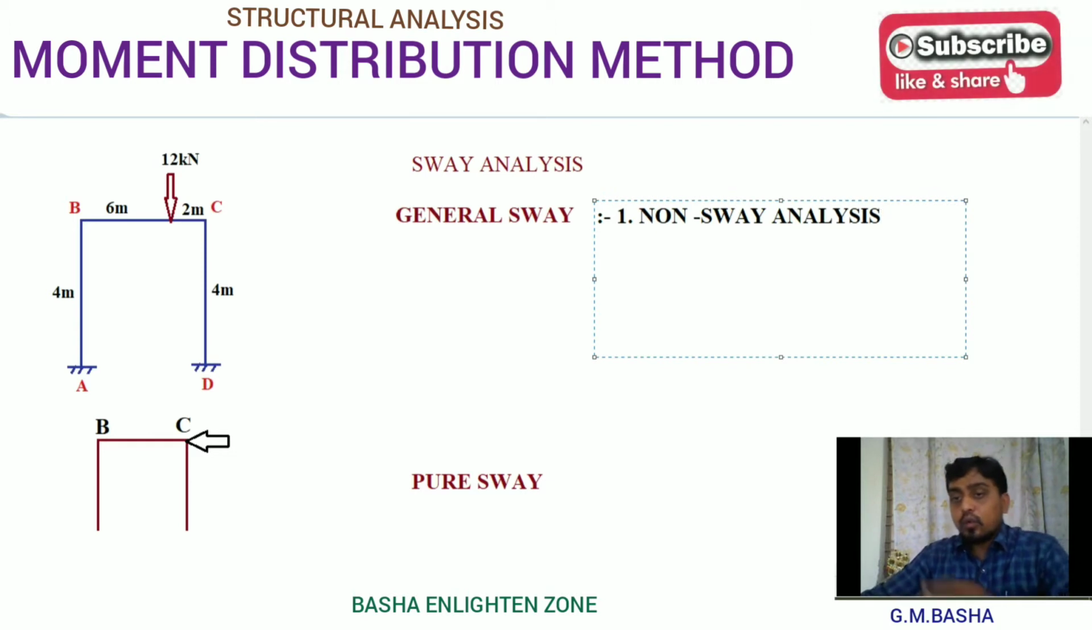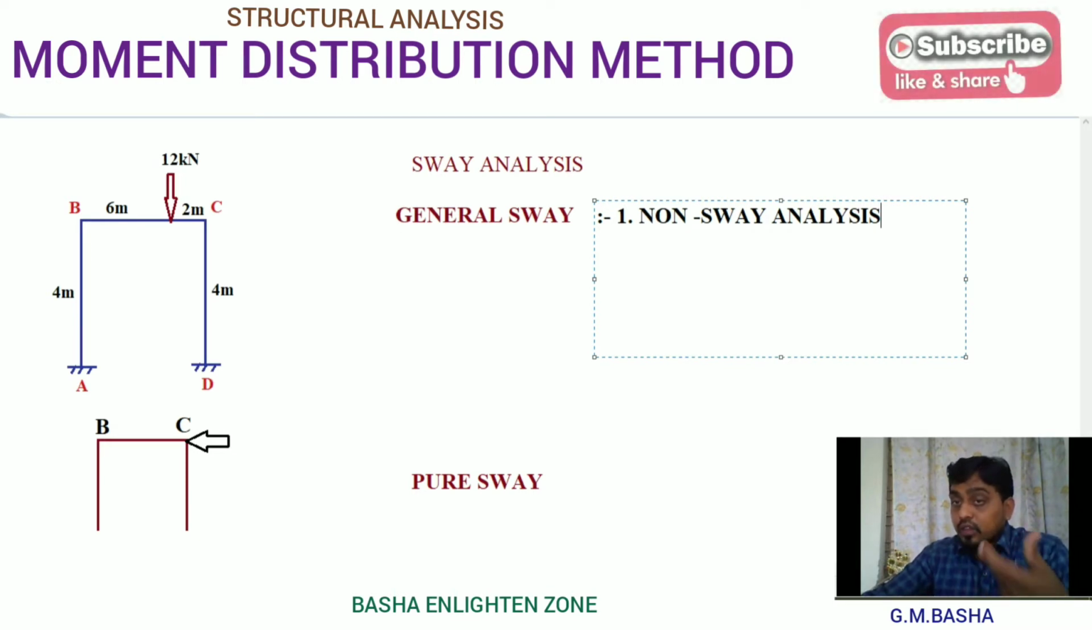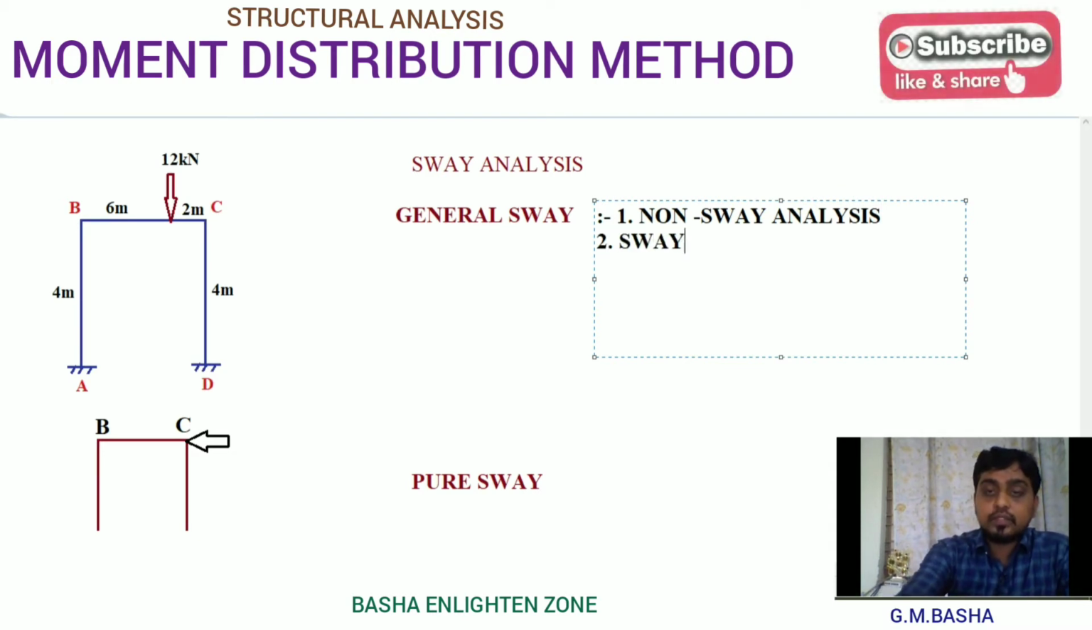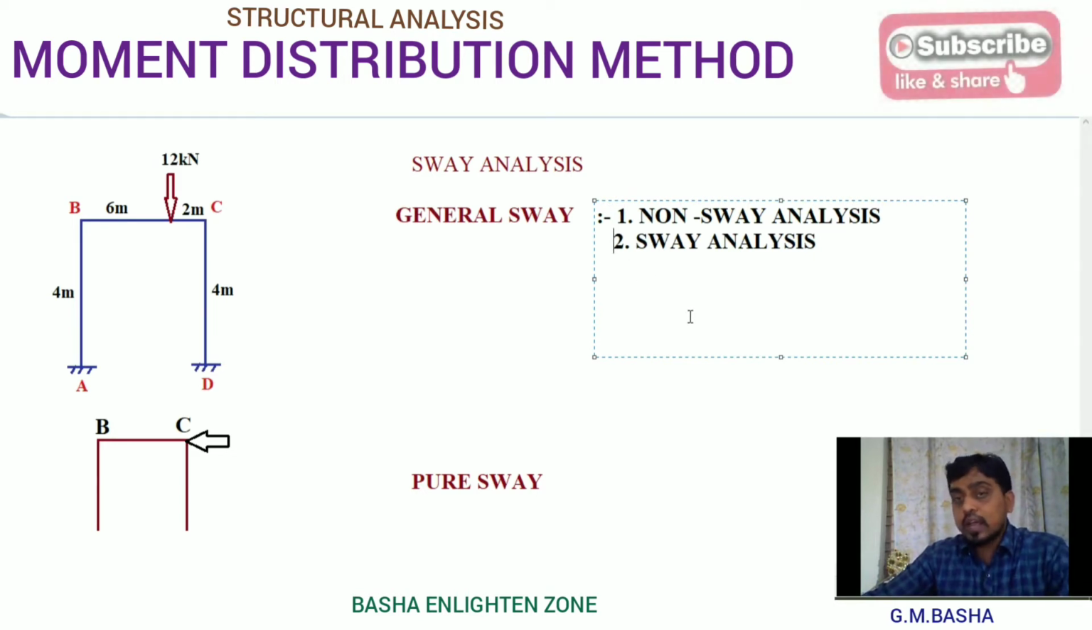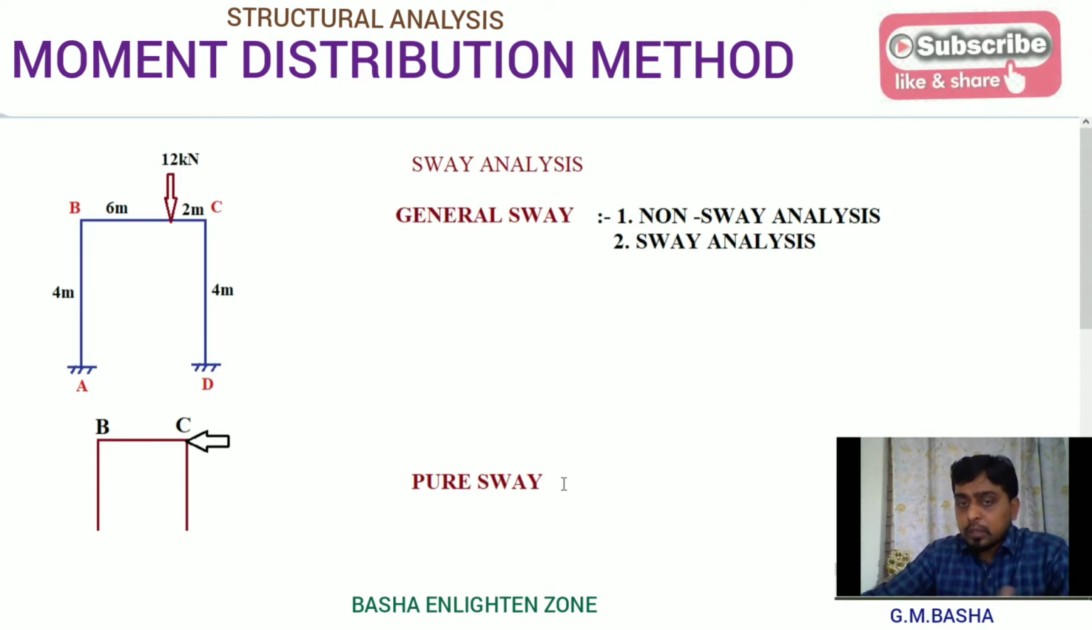While solving the non-sway analysis problem in general sway, you will get some horizontal force at a particular joint, which is not equal to 0. You will get some force. For that force, you can again solve the problem in the next step by using sway analysis. So please remember these two steps. Whenever general sway is given, you can solve the problem by using non-sway analysis and then sway analysis. Whenever pure sway is given, you can solve the problem only by taking sway analysis.